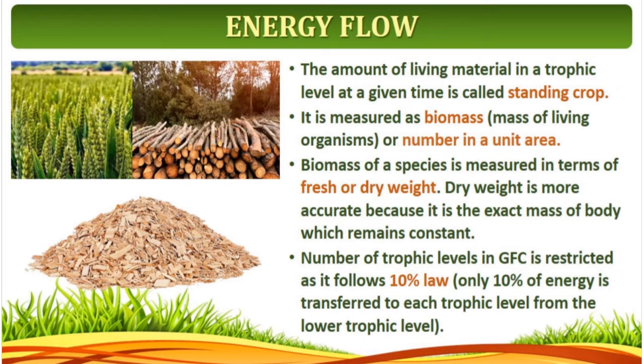The amount of living material in a trophic level at a given time is called a standing crop. Here you can see fresh grasses, and here we have shown the accumulation of wood. So this is what we call a standing crop. That means each trophic level has a certain amount of living material at a particular time, which we call a standing crop. It is measured as biomass or number in a unit area.